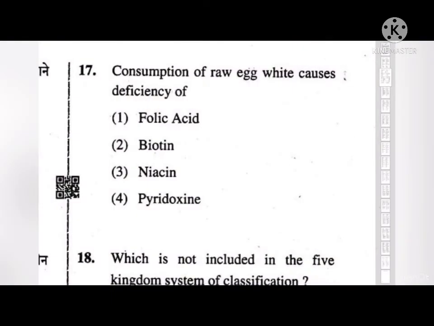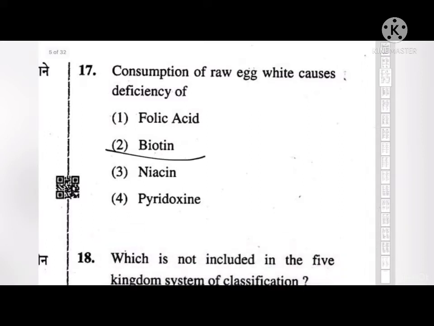Consumption of raw egg white causes deficiency of which vitamin? Option number 1, folic acid, option number 2, biotin, option number 3, niacin, and option number 4, pyridoxine. So the correct answer to this is that consumption of raw egg white causes deficiency of biotin.